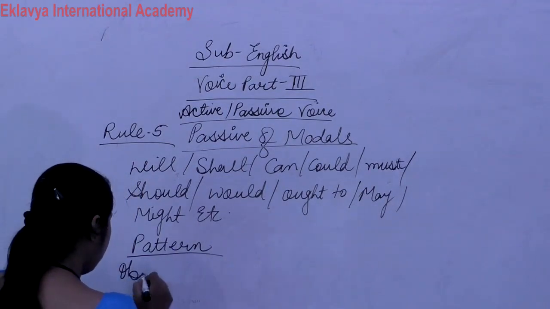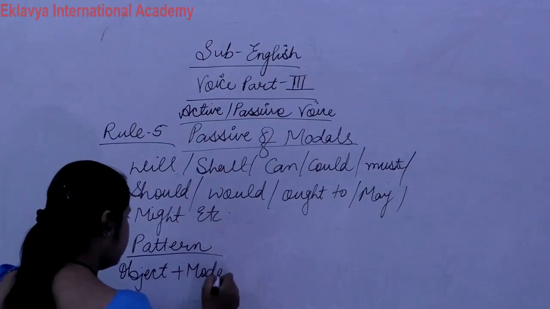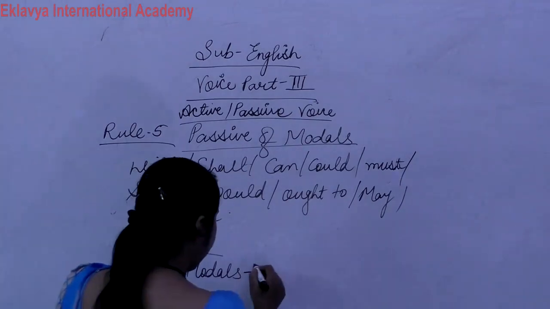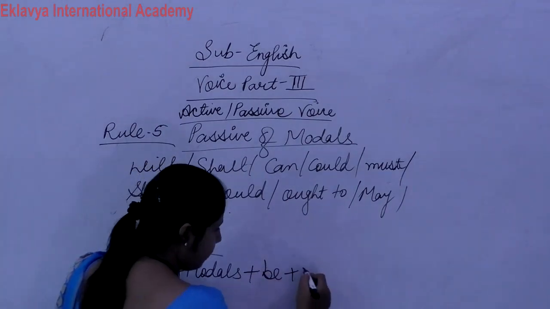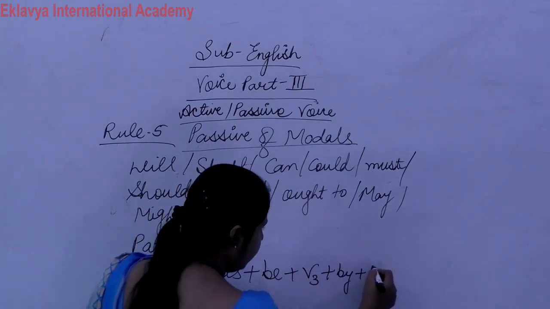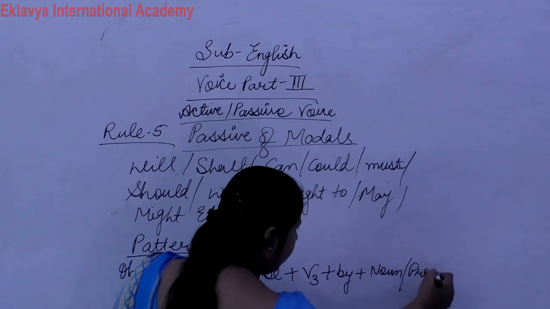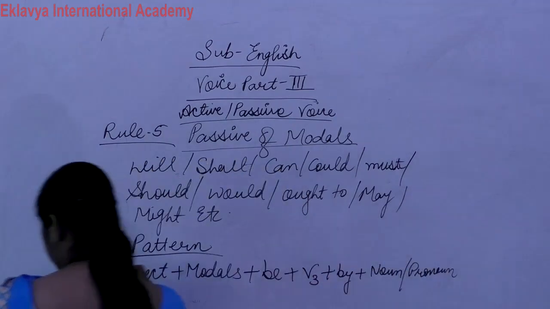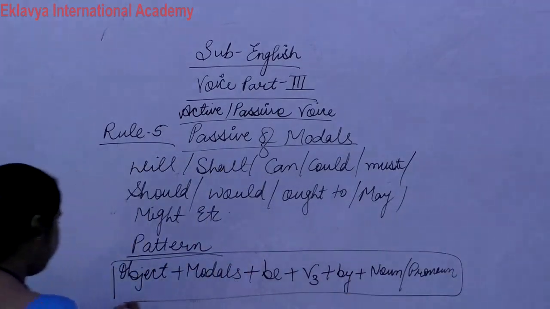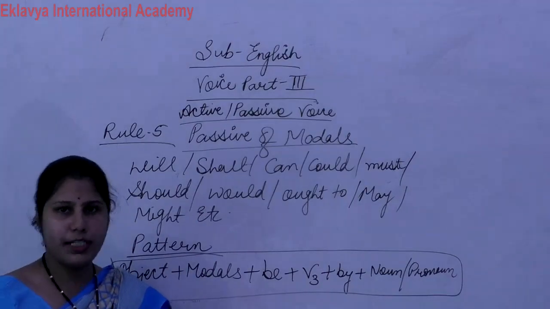First of all, object comes, then modals: object plus modal plus be plus verb third form plus by plus noun and pronoun. Everyone knows about noun and pronoun.